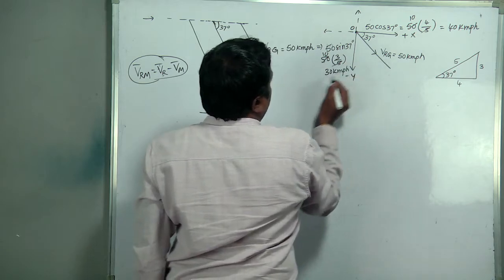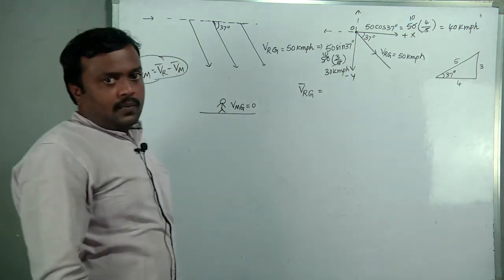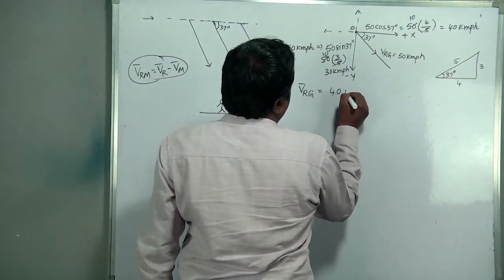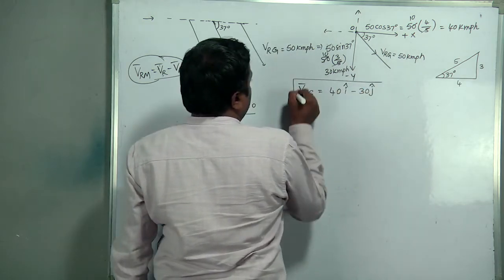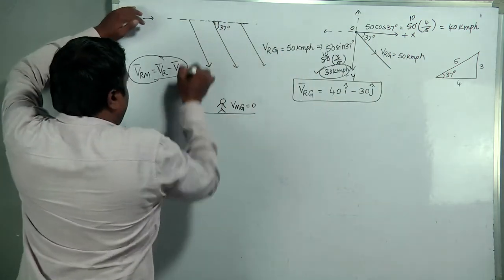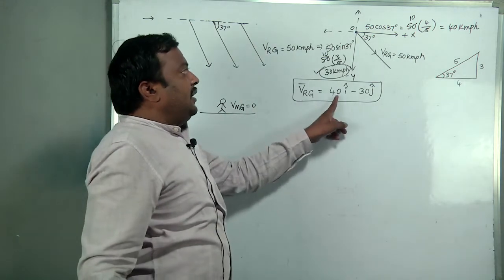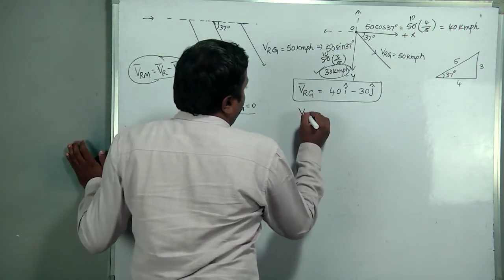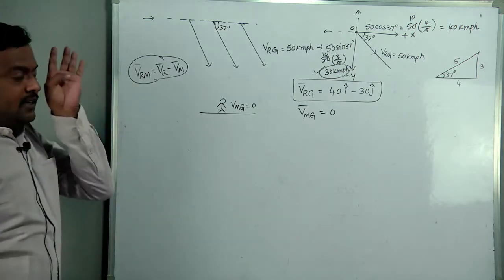In vector form, how will it be? Velocity of rain with respect to ground is 40 i cap minus 30 j cap. Correct or not? See, these are the main values: 30 kmph in the vertical direction, 40 kmph along the horizontal direction. Next, velocity of man with respect to ground, we know is 0, no movement is there.